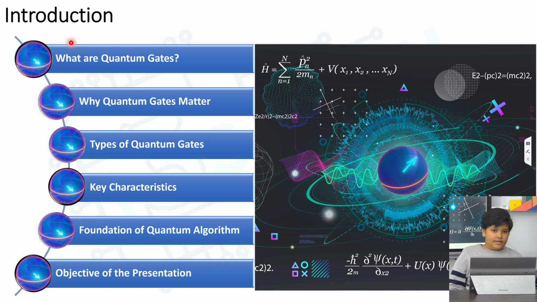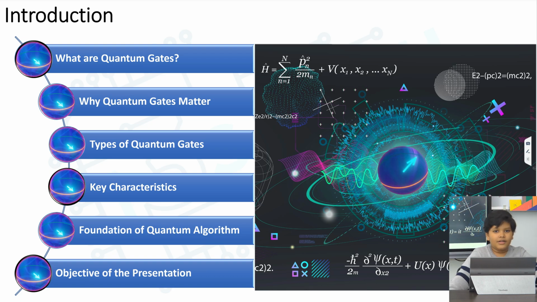Types of quantum gates: single qubit gates like the Pauli X gate, Pauli Y gate, Pauli Z gate, the Hadamard gate, and phase gates. There are also multi-qubit gates like the CNOT gate, CZ gate, and Toffoli gate, used for entanglement and controlled operations. A key characteristic is that quantum gates are reversible, unlike most classical gates. They operate within the constraints of quantum mechanics, allowing states to evolve based on probability amplitudes. They serve as the foundation for powerful quantum algorithms like Shor's algorithm and Grover's algorithm, showcasing the quantum computer's efficiency in solving problems.